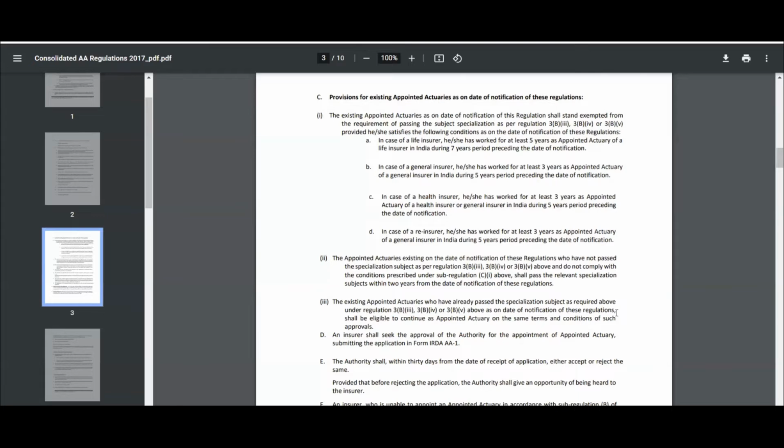And there are many people who have not cleared SA2 from India. Because of this regulation, they could not function as an appointed actuary because they were required to pass the paper within 2 years of this notification, right? That's why that rule came into picture, that if you have good quality work experience and you have cleared SA2 from UK, then you would be able to get the exemption. And I can tell you, clearing SA2 from UK is much easier compared to clearing SA2 from India, though it does not hold for any other paper.